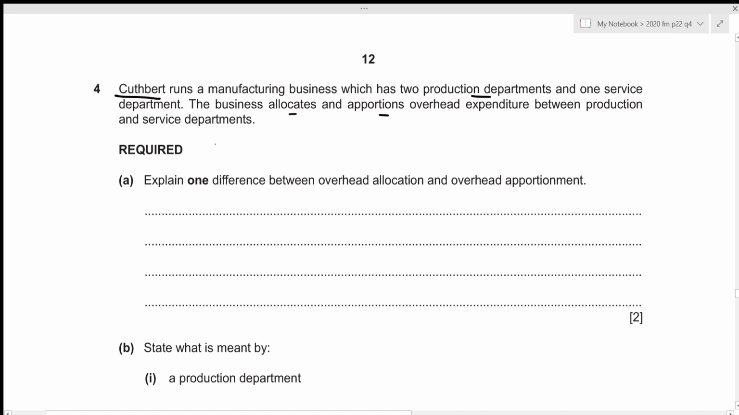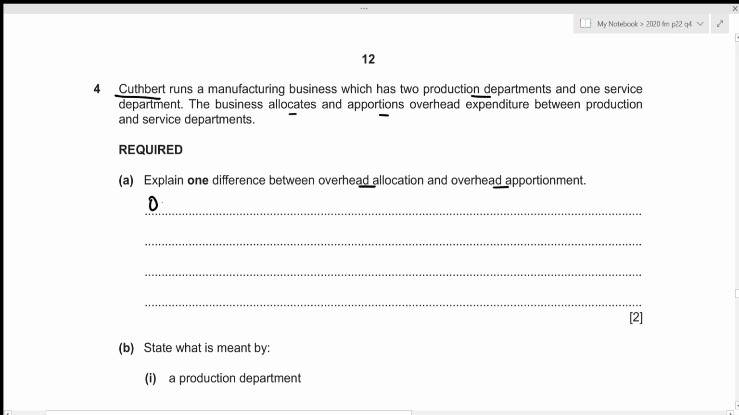For the first part of this question, we need to explain one difference between the overhead allocation and overhead apportionment. So it is quite simple. Overhead allocation is used when the entire expense is directly related to one department, whereas overhead apportionment is used when the overhead is related to more than one department.